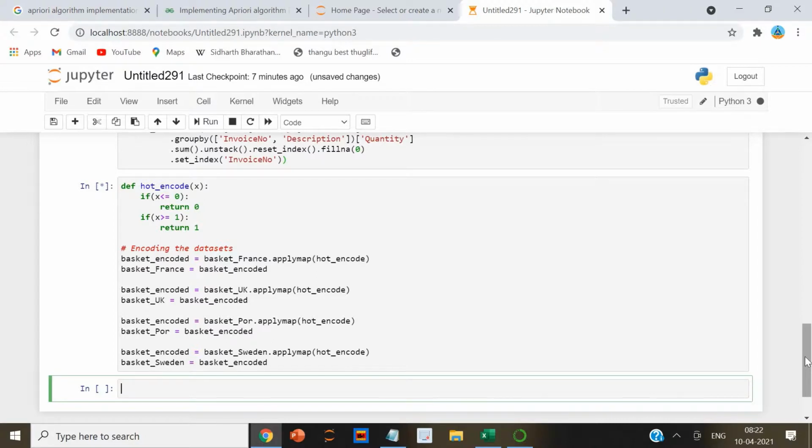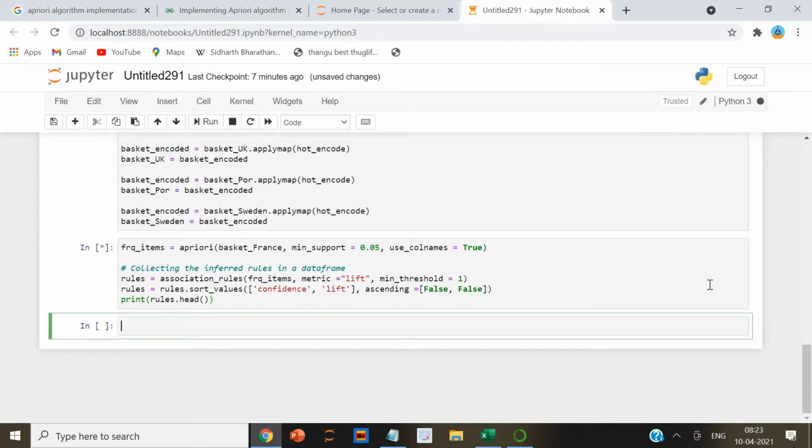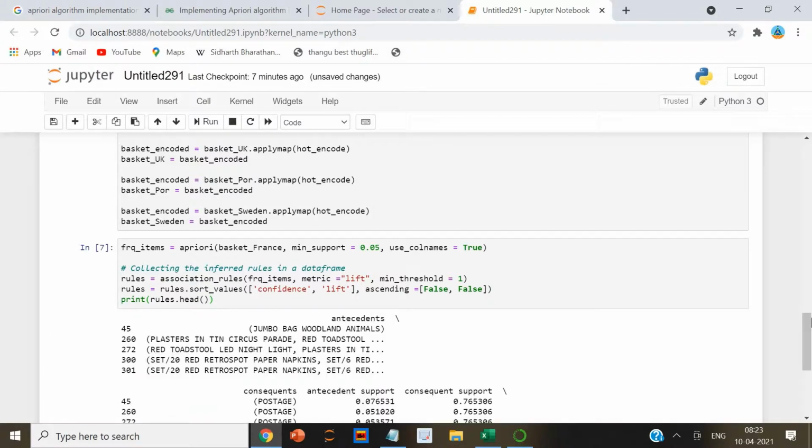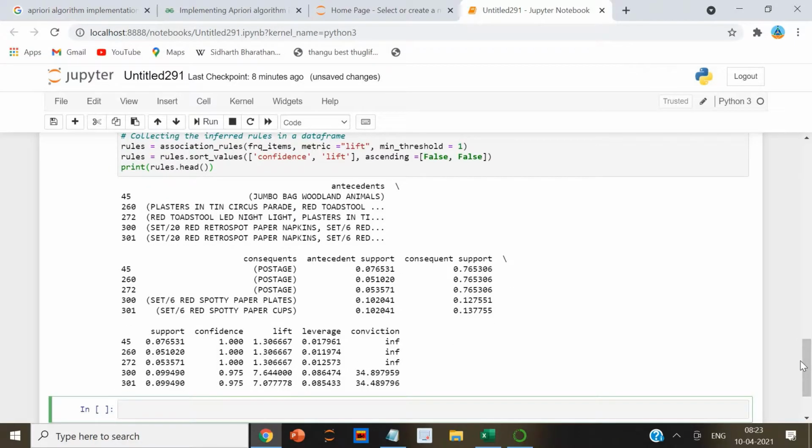Next up, we have to build the model and analyze the results. This is for France. First, we are going to do it for France. The script you can see here. This is the script for France. Let me see the output. I am waiting for that. Yeah, you can see the output here. This is the script and you can see the output.